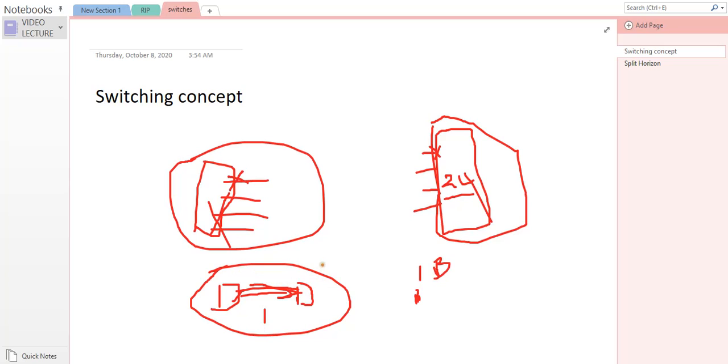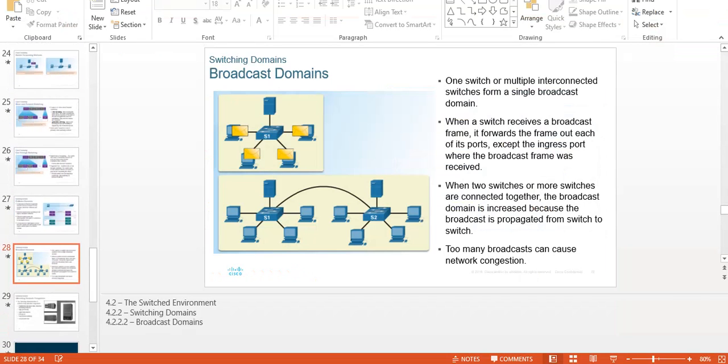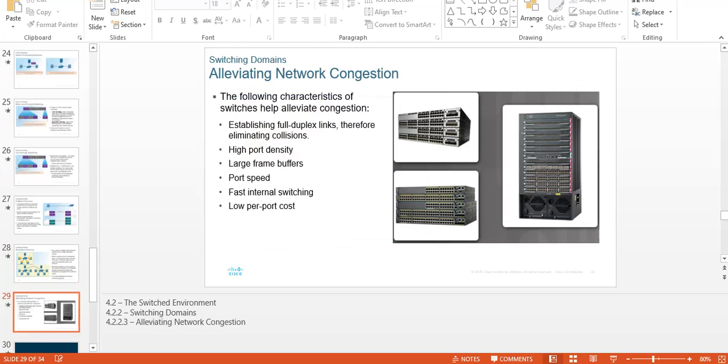You may be asked in an exam, they may provide you a diagram and ask how many collision domains and how many broadcast domains. You have a hub there. A hub is one broadcast domain and one collision domain. A switch is one broadcast domain, and the number of collision domains depends on the number of ports on the switch. So that is the basic explanation. One switch or multiple interconnected switches form one broadcast domain, and that's it.